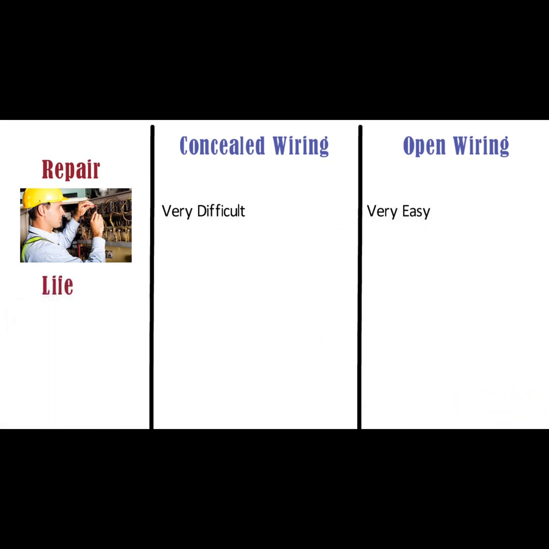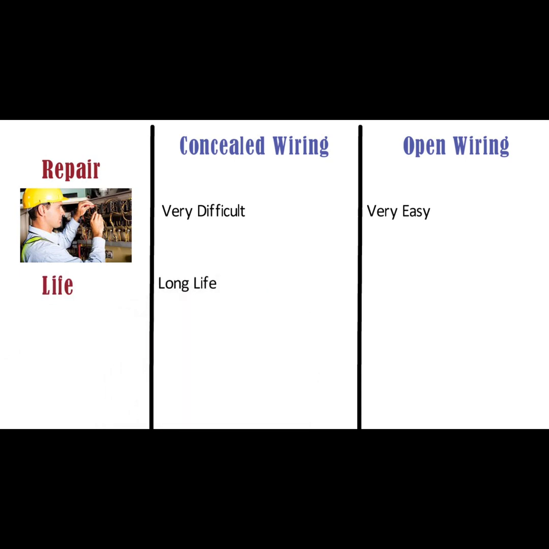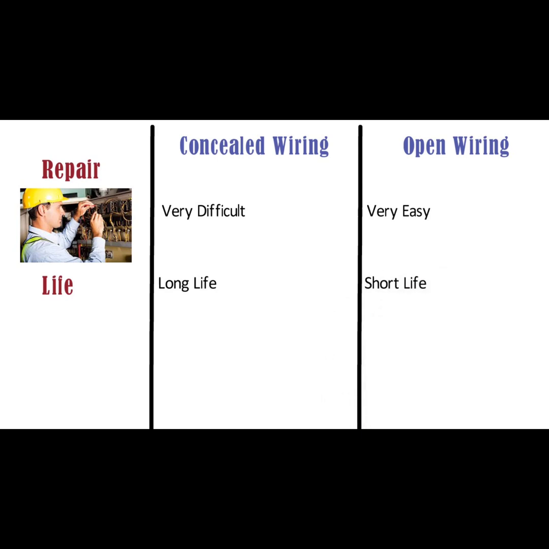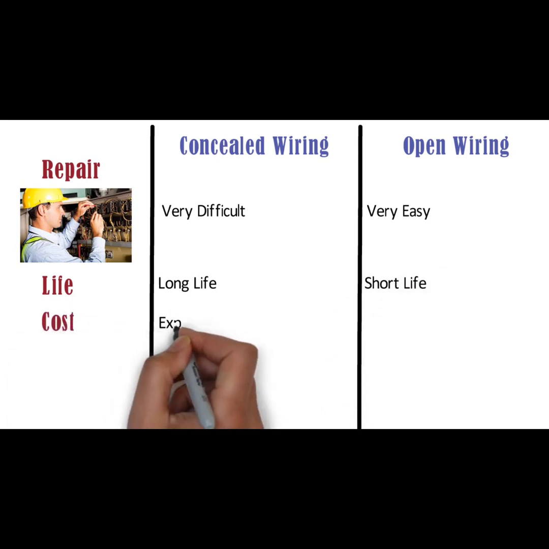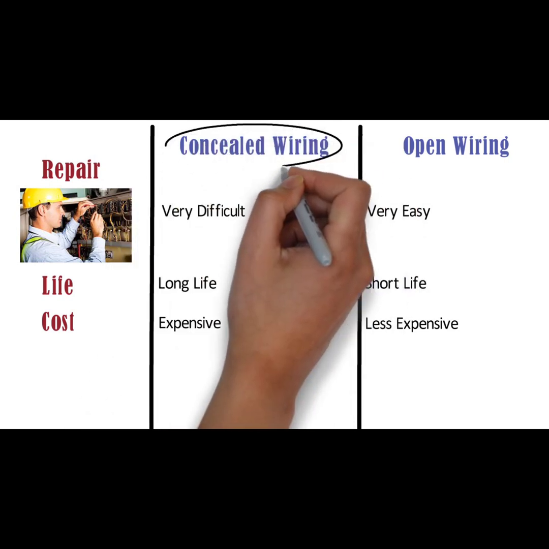Life. The life of concealed wiring is long as compared to open wiring, whereas the life of open wiring is short as compared to concealed wiring. Cost. Concealed wiring is expensive as compared to open wiring system, whereas open wiring system is less expensive as compared to concealed wiring system. So friends, I think this video will help you to choose between concealed wiring and open wiring.